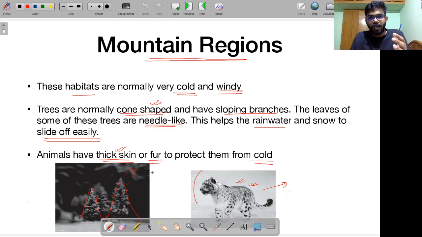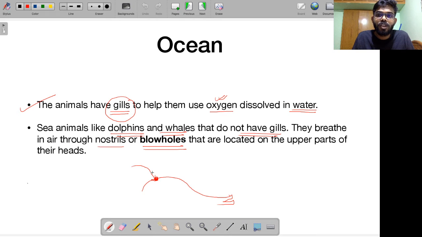So as you can see, these are different ways in which animals and plants have adapted themselves so that they are able to survive in a specific ecosystem. This is more long term, more permanent, and this is called adaptation. It is not like the gills will vanish after a brief period of time.